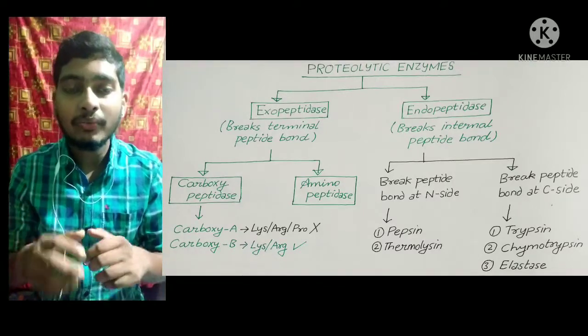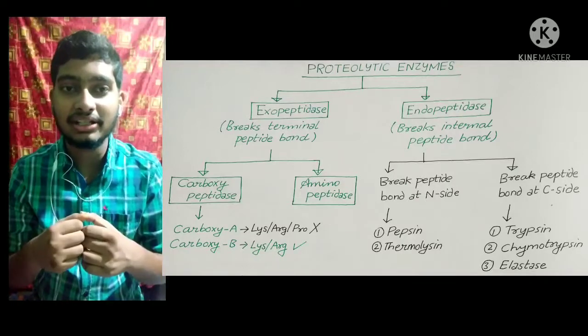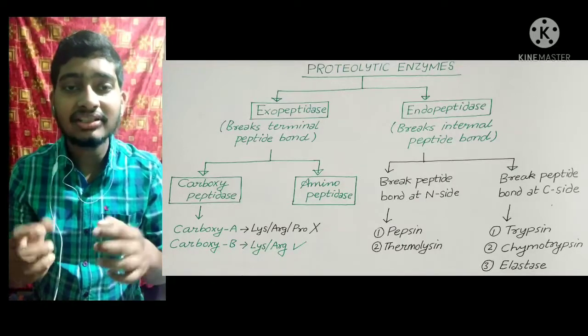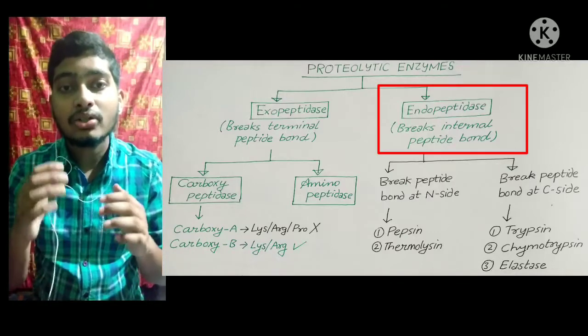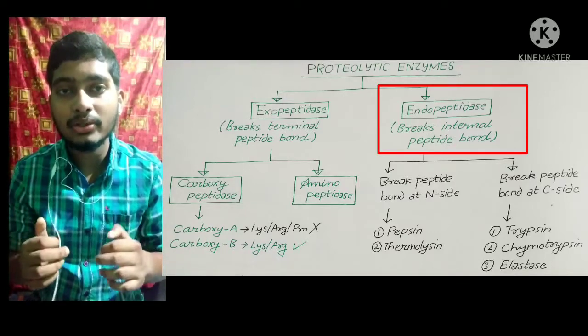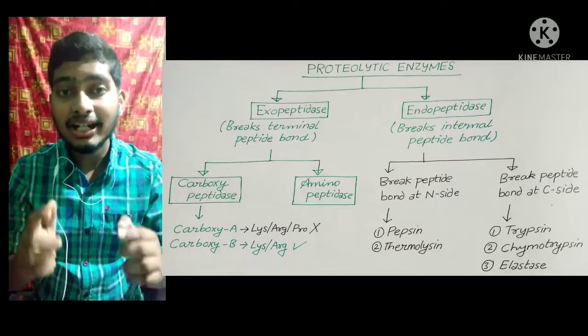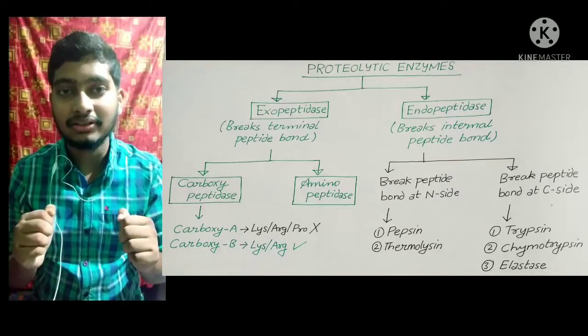Okay. Now we come to the endopeptidase. As the name suggests, it breaks the internal peptide bonds. So endopeptidase includes pepsin, trypsin, chymotrypsin.